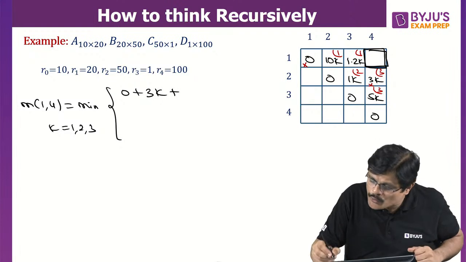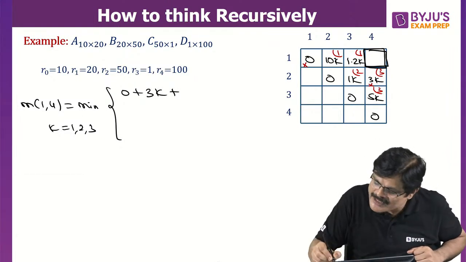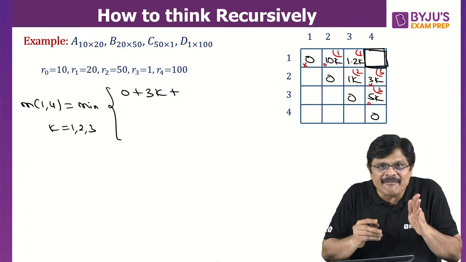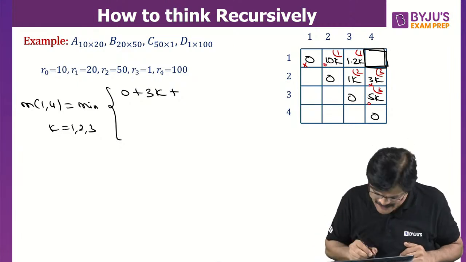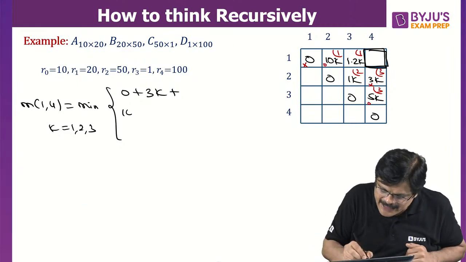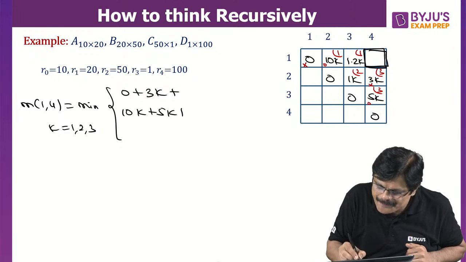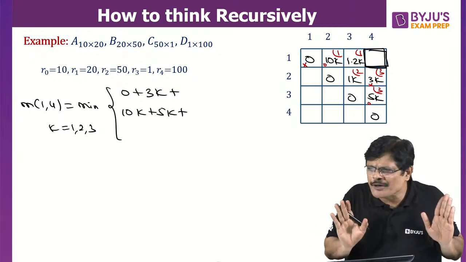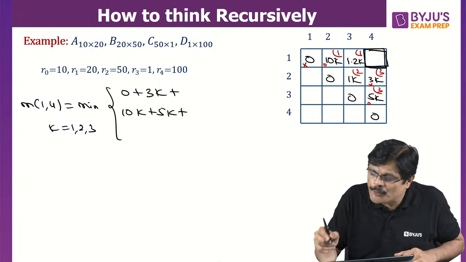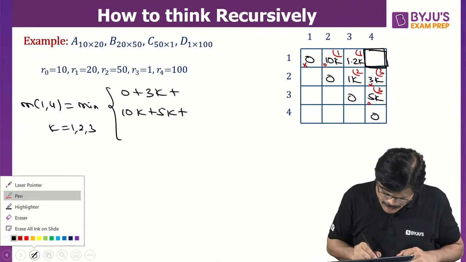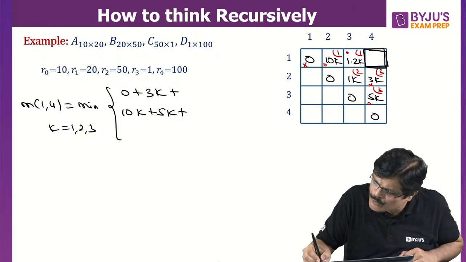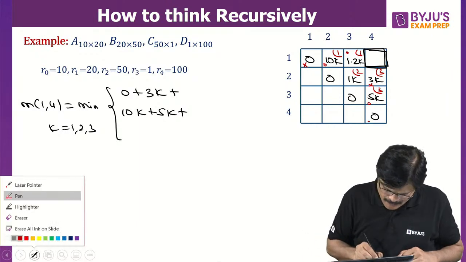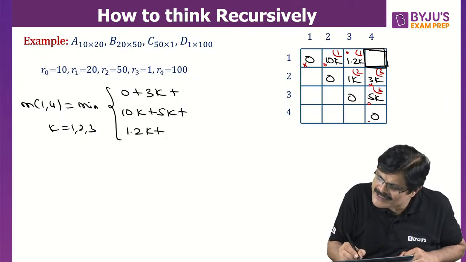For k is equal to 2, I'm just denoting by small circle, this one. That is the next leftmost fellow, next bottom fellow. That is 10k plus 5k. If you want, you can use the formula also, sir. You will get it. No problem. For the next fellow, I'll put dot and dot. That is, what is it? 1.2k plus 0.